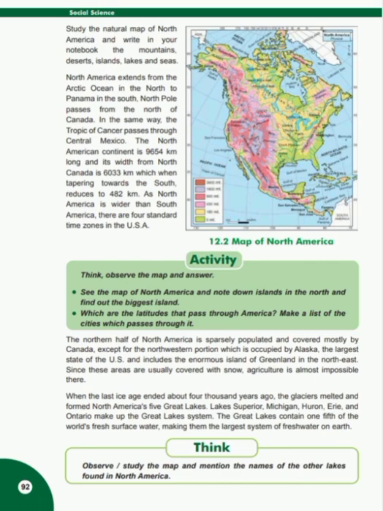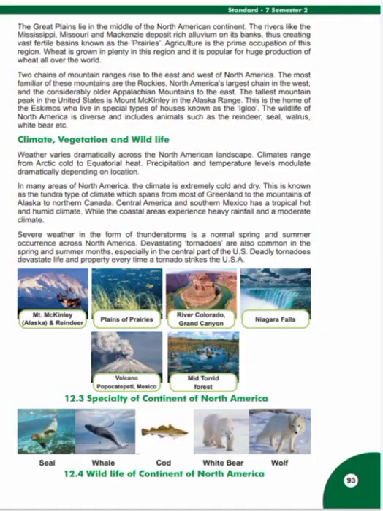The Great Lakes contain one fifth of the total surface water on Earth, and hence they form the largest freshwater system of the world. Think, observe the map, and mention the names of other lakes found in North America. Students, the other large lakes are Great Bear, Great Slave, Athabasca, Reindeer, and Winnipeg Lakes.